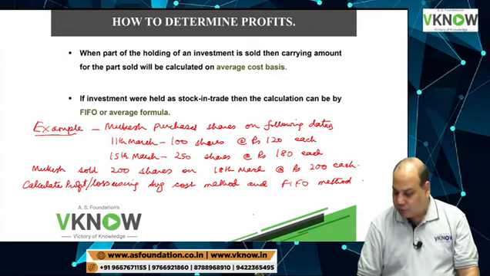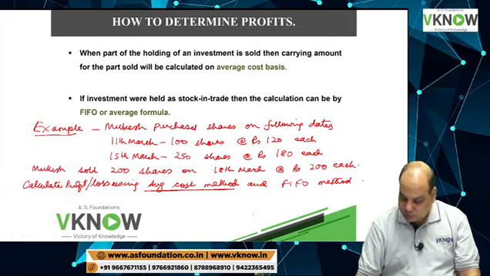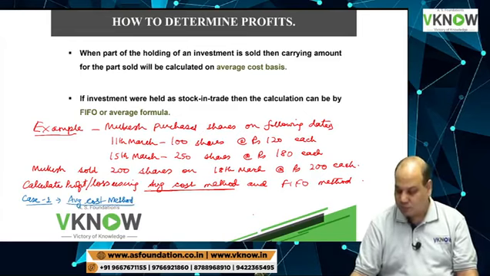If I am following average cost method, so write down case 1, average cost method. Okay.